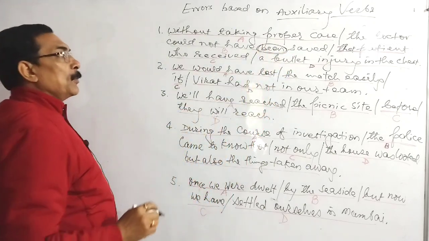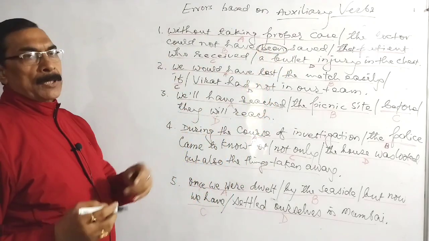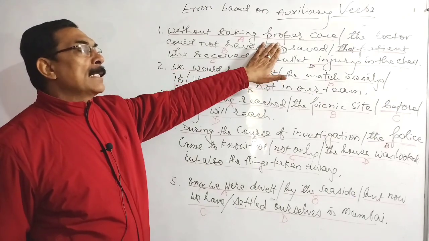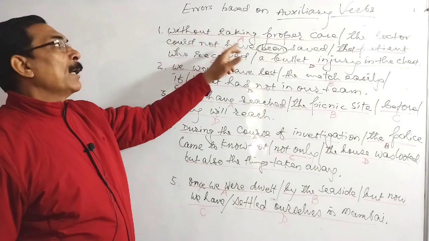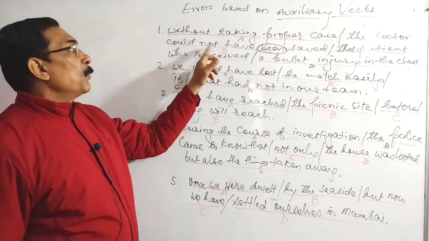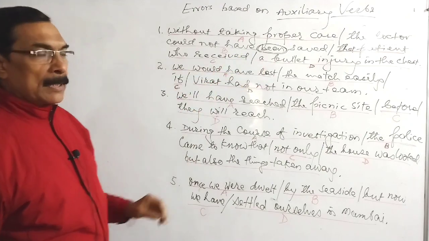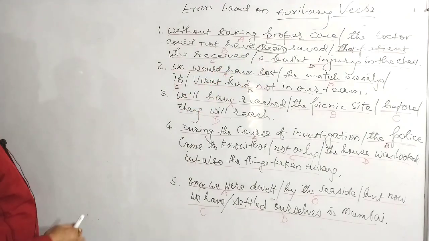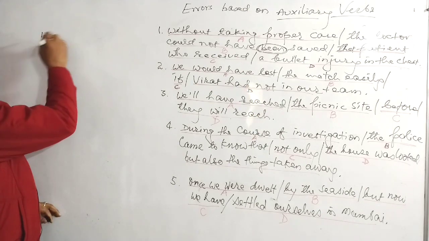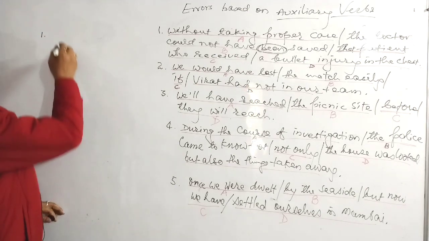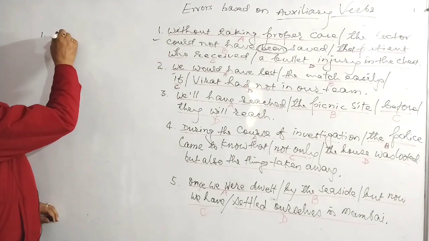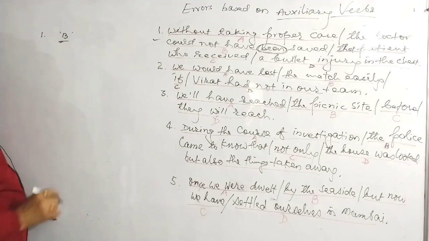So see here, the doctor could not have saved the patient. Omitting this 'been', pay attention: without taking proper care, the doctor couldn't have saved the patient. Meaning thereby, here 'been' is unnecessary, this is redundant. So in the first sentence, the error is in the B part of the sentence.